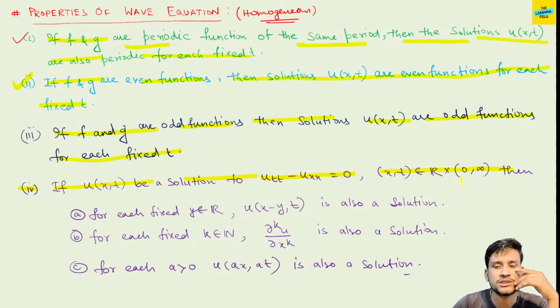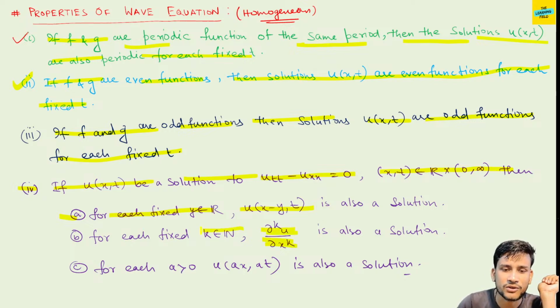Number 4, if u(x,t) is the solution of u_tt minus u_xx equal to 0, where x belongs to R and t greater than 0, then A says that for each fixed y belongs to R, u(x minus y, t) is also a solution. Then for any k belongs to N, the k-th derivative del^k u by del x^k is also a solution. For C, for each a greater than 0, u(ax, at) is also a solution.